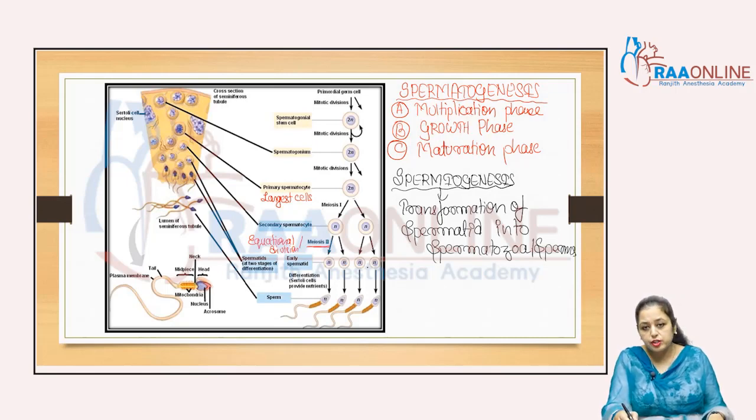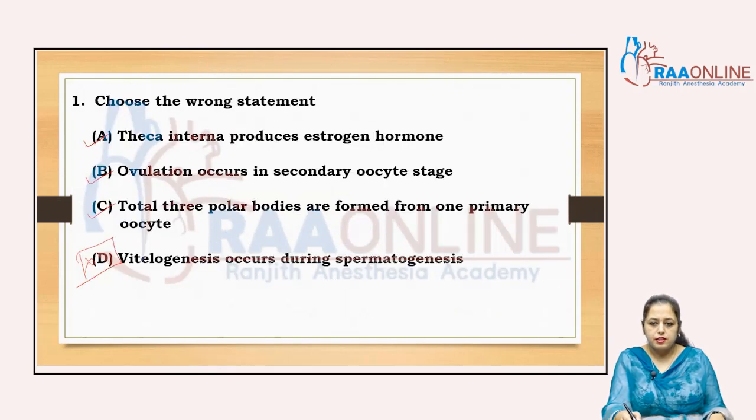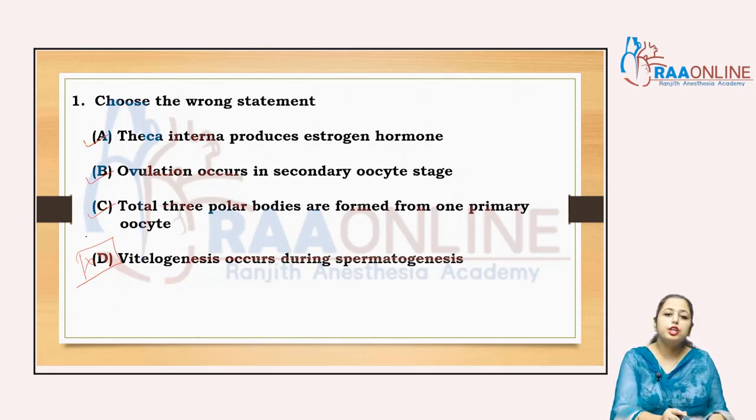These are the pre-medical questions asked in previous years, so you have to know about spermatogenesis and oogenesis. In that way this information is completed, and the answer of the first one is D, the wrong statement, that vitellogenesis occurs in birds and reptiles. It does not occur in humans because yolk is absent. Yolk synthesis is absent in humans. Clear? That's why vitellogenesis does not occur.